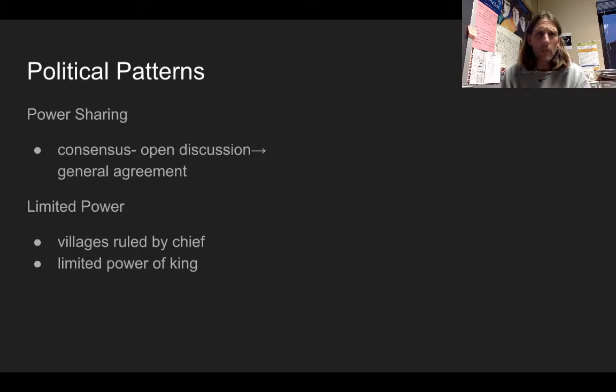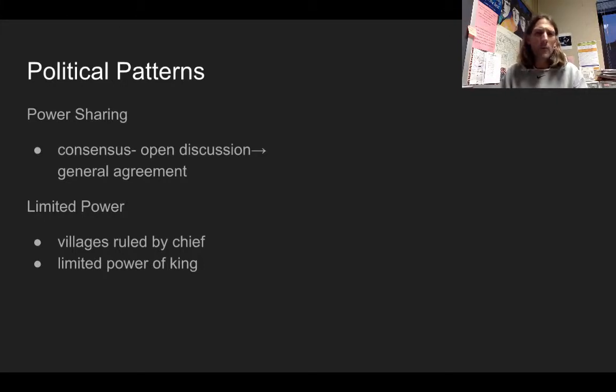If we look at political patterns, there's all kinds of political patterns that take place in Africa. And again, it's because there's so much diversity. So that's the key thing. Do you have to know any single one? No. But what you see is there tends to be more power sharing. Villages have consensus, where they have open discussions and they debate, and then they come to some kind of general agreement. And even those that have kings, you tend to have villages that are ruled by chiefs who kind of take care of all the small details.